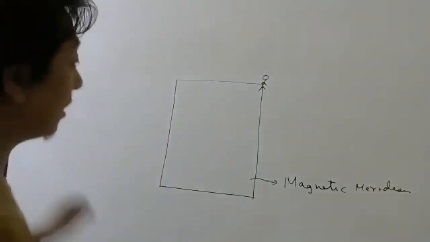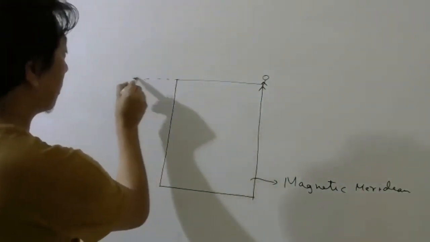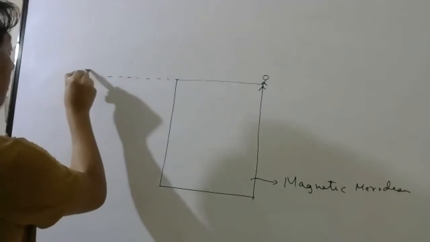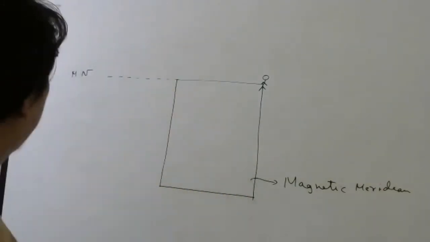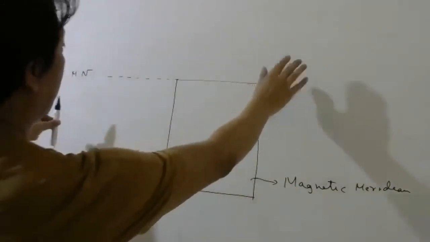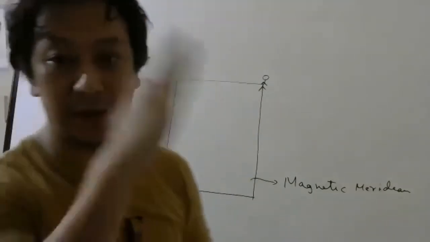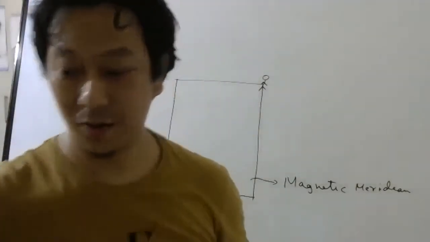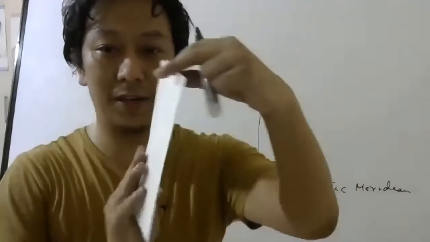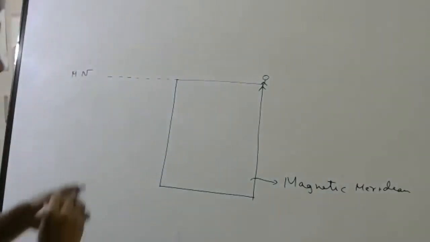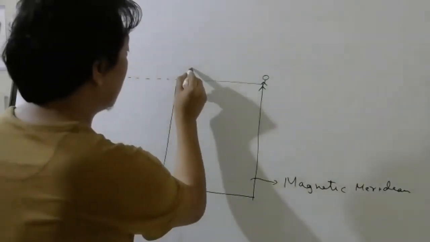Magnetic meridian. Meaning if you keep going this way, you will reach magnetic north. So the magnetic axis is here. You are living here. Make a vertical plane, not a horizontal plane. Then let us say this is the plane.